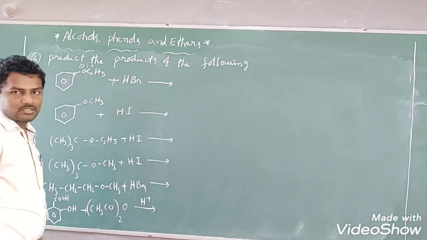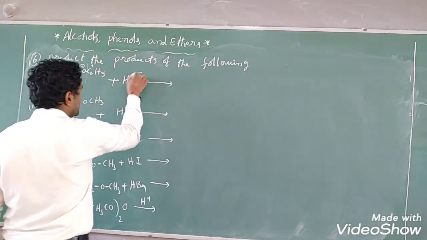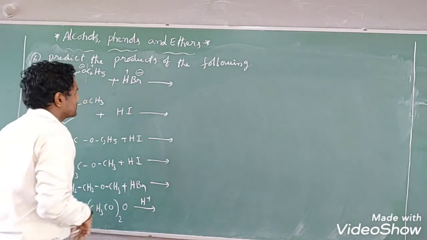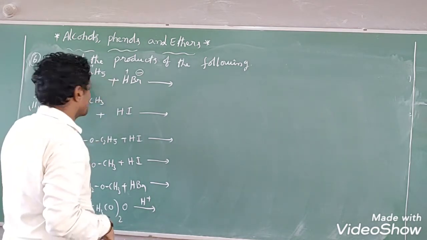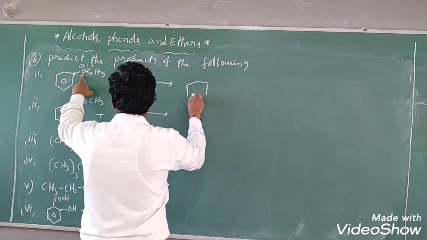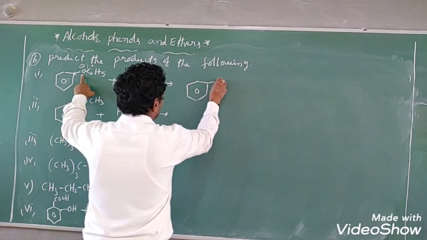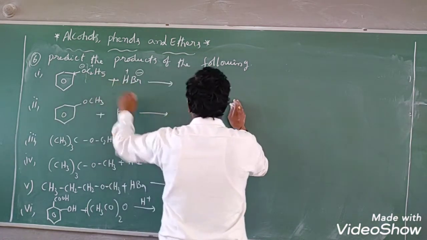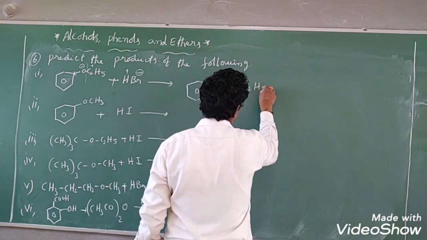Carbon gets positive charge, students. So in HBr, bromine will get negative charge, hydrogen will get positive charge. So H+ will attack at the negatively charged oxygen, then the compound will get phenol. Along with this, bromine will attack at the positively charged carbon, so ethyl bromide will be obtained.